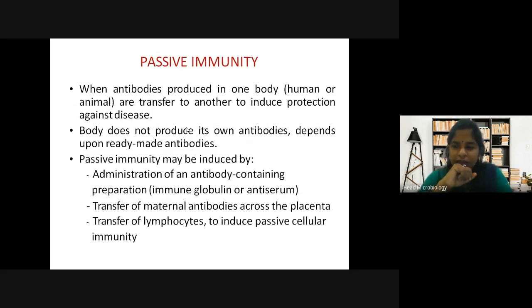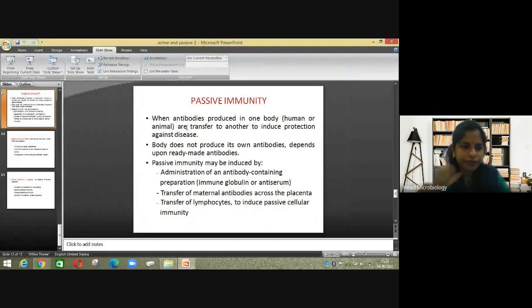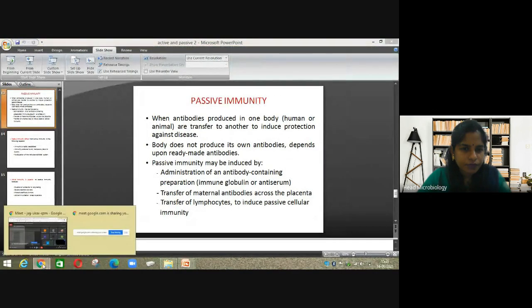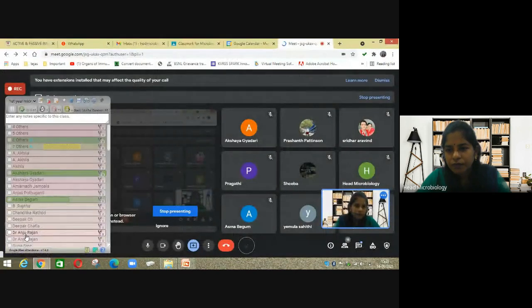Indu is there in the class? Indu had joined, no? She left. Sahiti, is it clear?